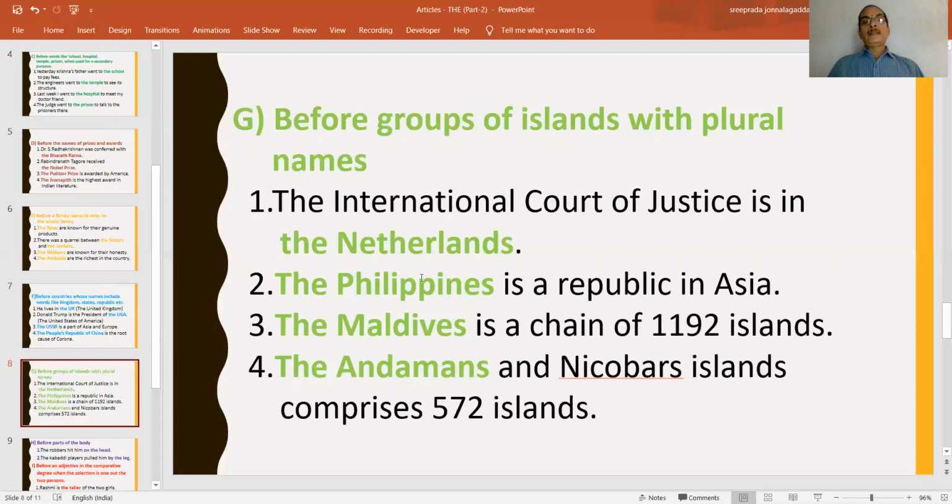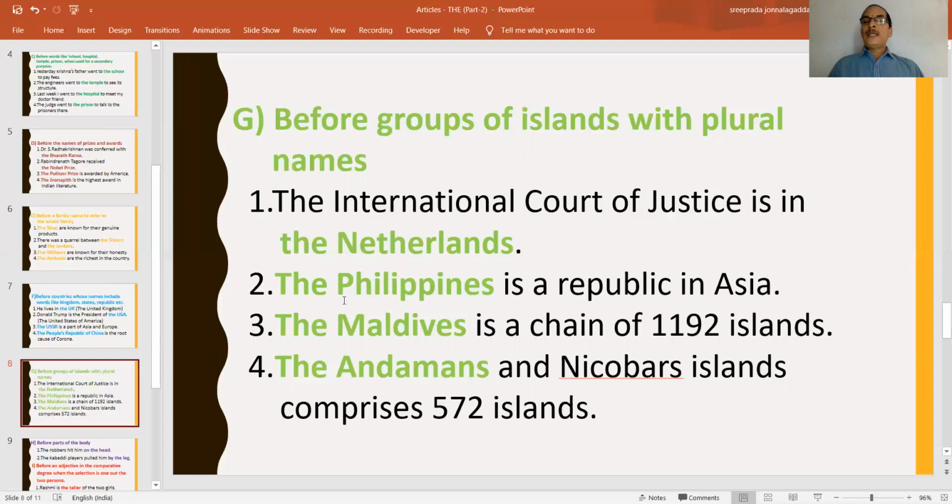So Netherlands, Philippines, Maldives, Andamans, Nicobars. They all end with s, indicating that they are plurals. Why are they plurals? Because they are groups of islands, not individual states.